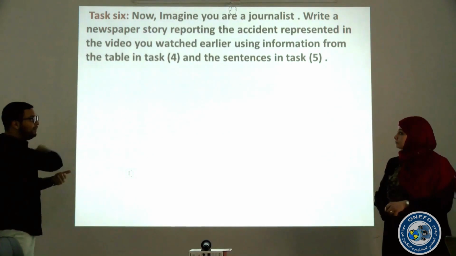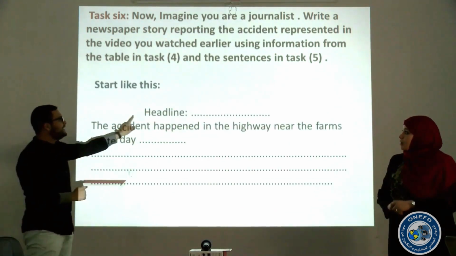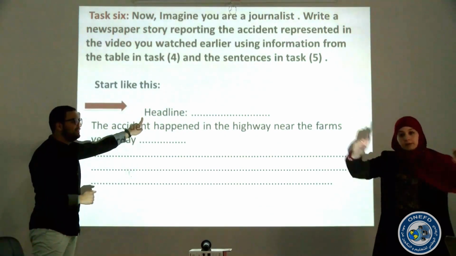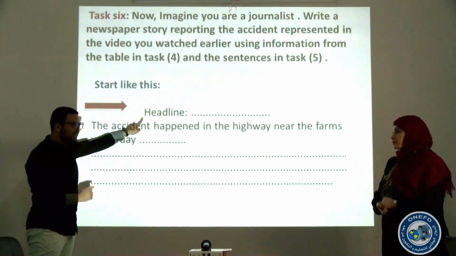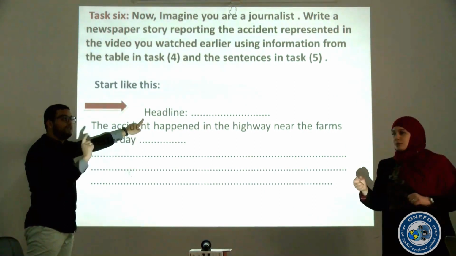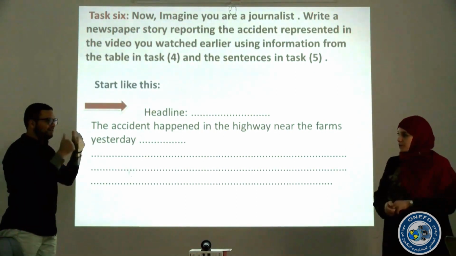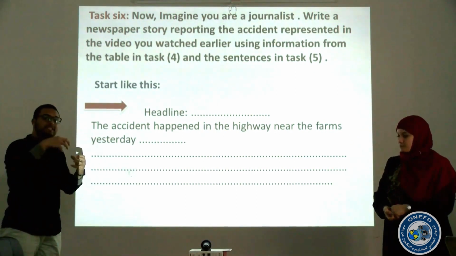So, as a sample, you're going to start like this. The first thing you're going to start with is the headline. You remember what is a headline? Of course. Can you give me an example of a headline we had in Task 1? Which was the most dramatic one? Yeah, a big lorry over a child. Great, a big lorry runs over a child.